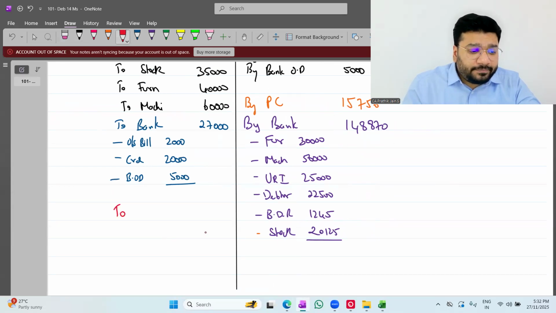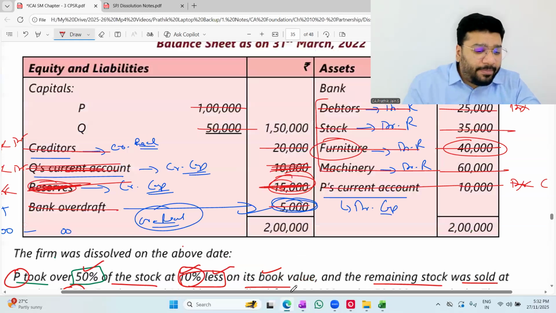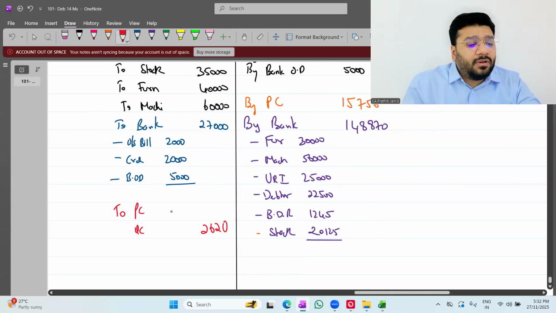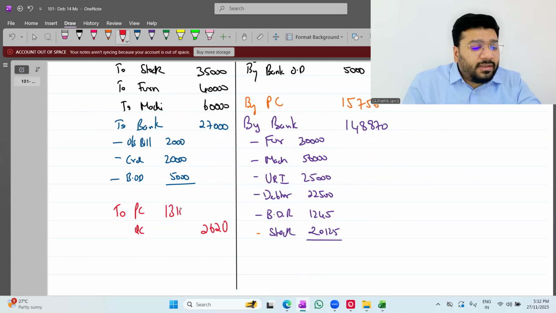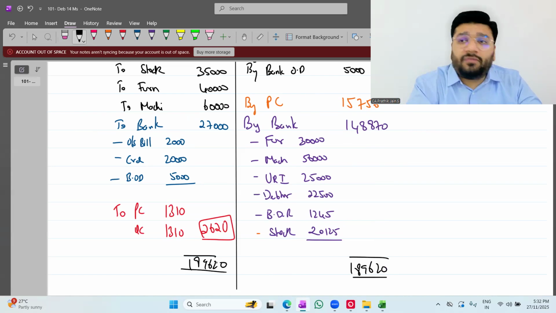2620 in total. This you will bifurcate between the partners in the profit sharing ratio, which is P capital and Q capital. P's capital, Q's capital. How much is it, people? 1310 each. And what is the overall total? 189,620. Any problem? Can we do the posting of this in the capital account?